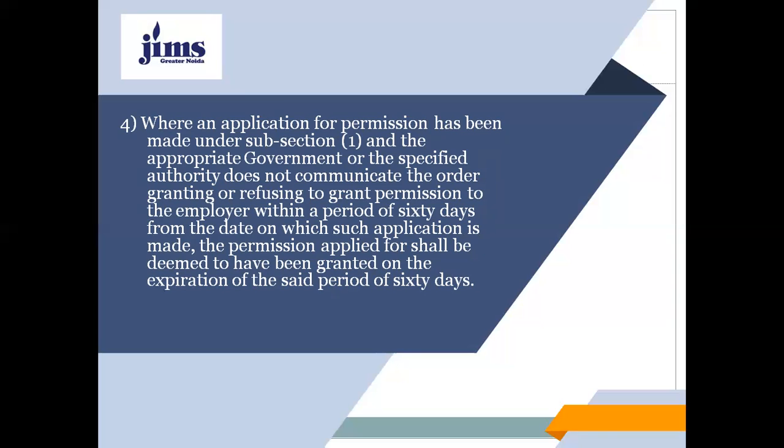Then the permission applied for shall be deemed to have been granted on the expiration of the said period of 60 days. So within 60 days the appropriate government has to communicate whether the application has been granted or refused; if they do not do so, then the permission applied for shall be deemed to have been granted on the expiration of the said period of 60 days.